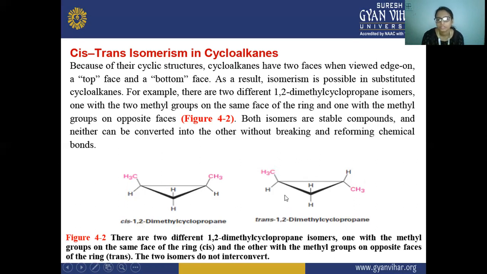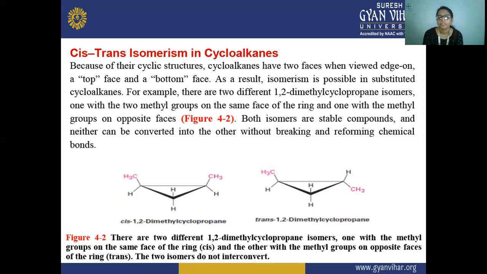And if the two methyl groups are on the opposite face of the ring, then it is trans-1,2-dimethylcyclopropane. Both isomers are stable compounds and neither can be converted into the other without breaking or